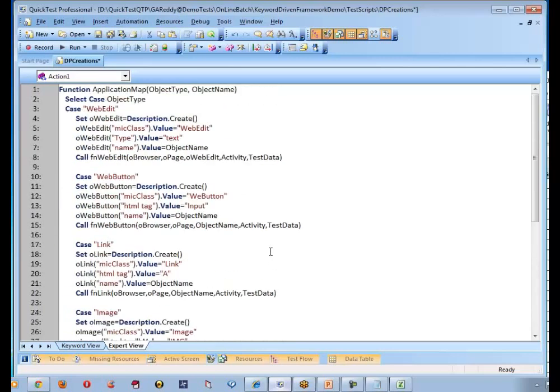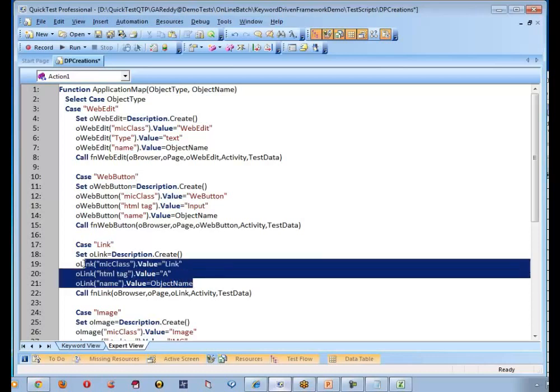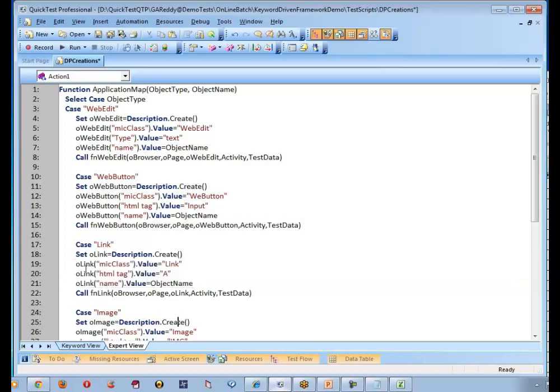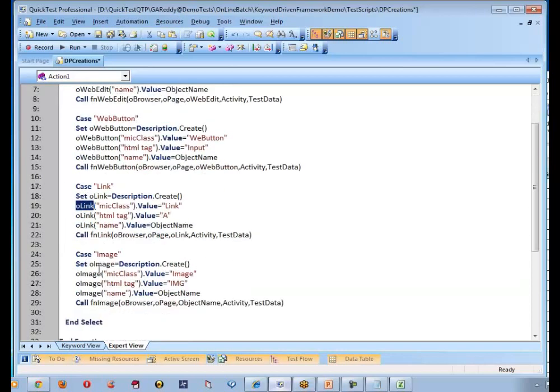Yes, sir. Similarly, with respect to oWebButton, it's not object name. Let me say oWebButton. Similarly, with respect to oLink, it's not object name. Let me say oLink. Why is it not object name? Because object name is already used in the description. So I have to use the same object name called oLink. Is that point clear?